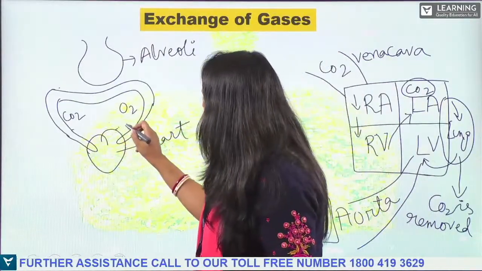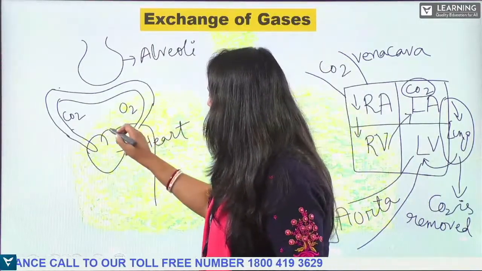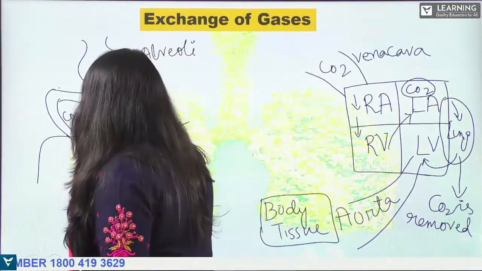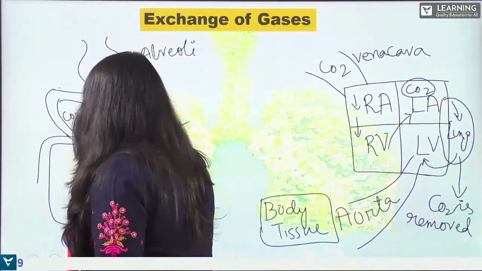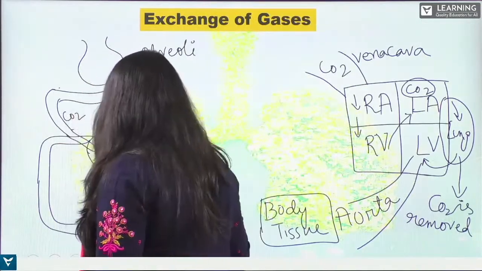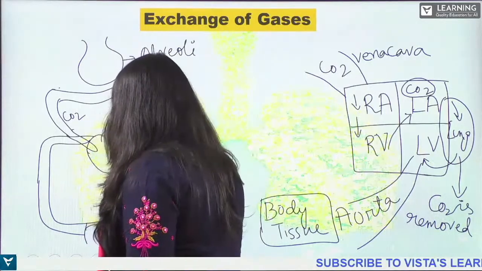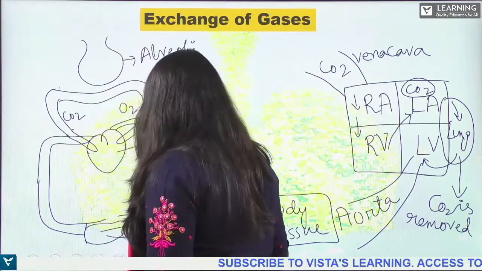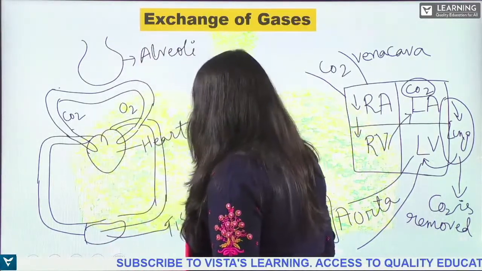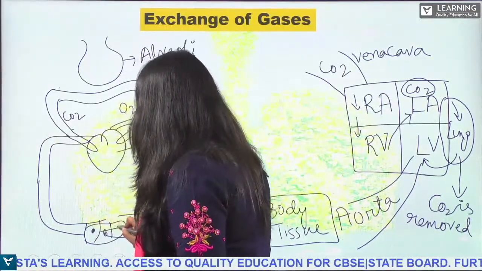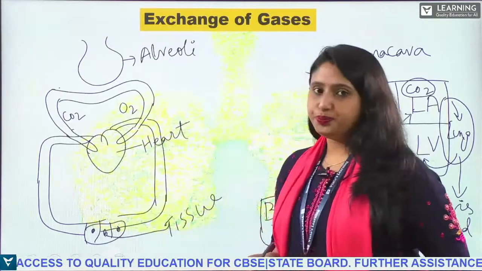So now what happens here? The blood will be taken out. From here the blood will be sent to the body tissues, right? Somewhere the tissue is present. These are the various cells of the tissues, okay?